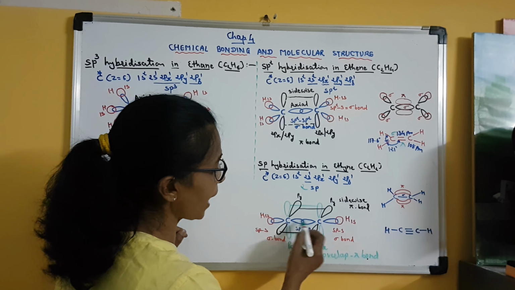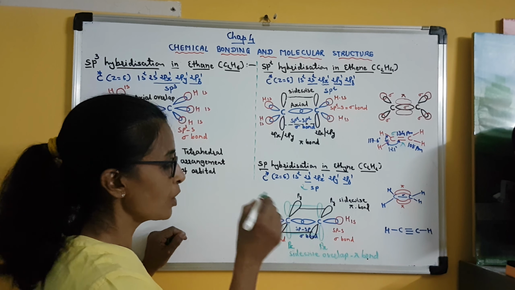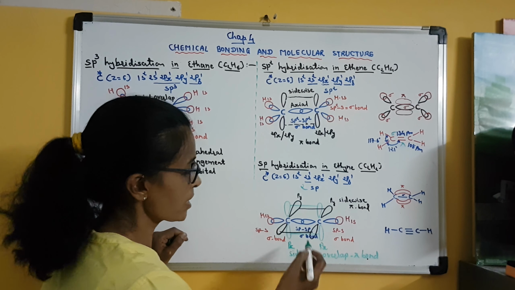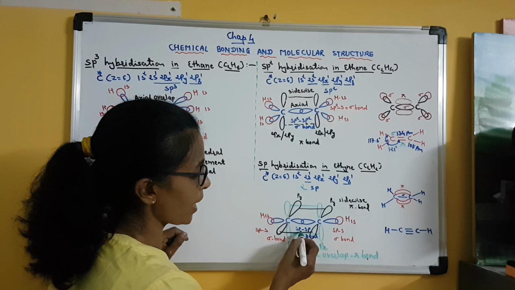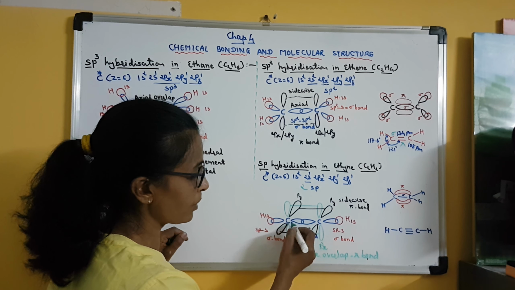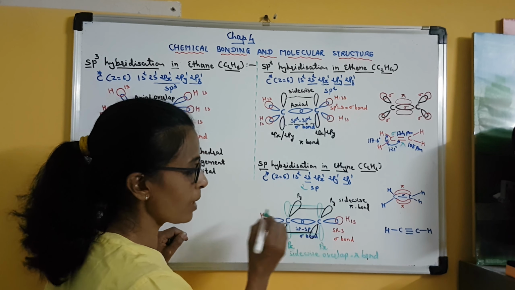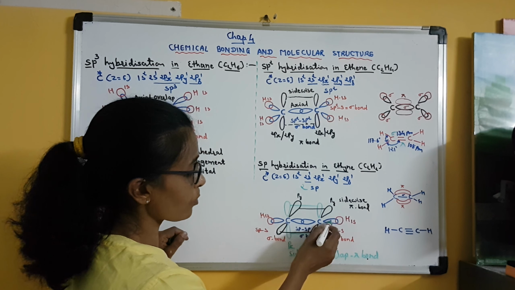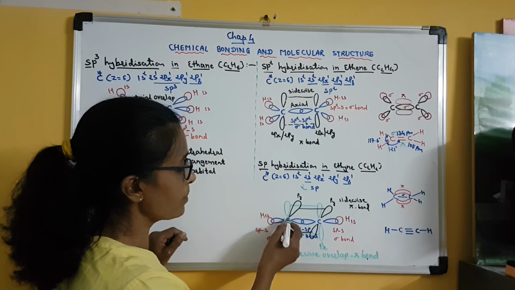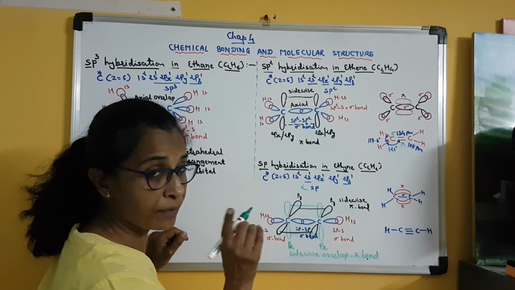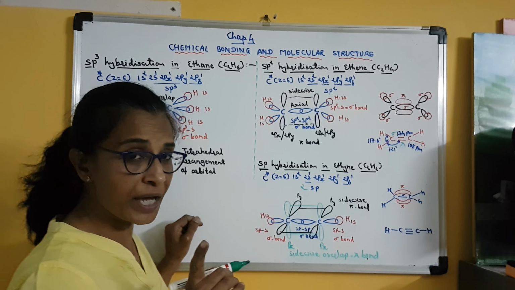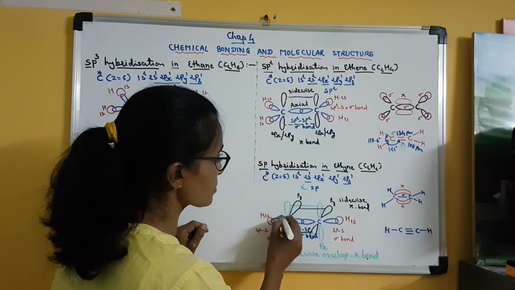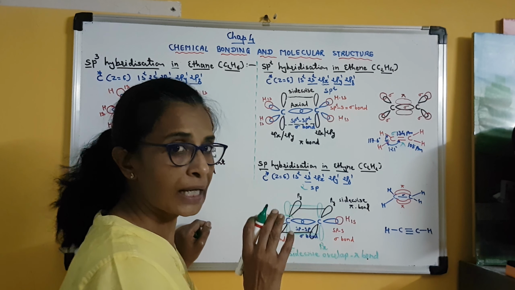Clear? So both the carbon atoms will utilize one of their two sp hybrid orbitals. So this is axial overlap, sp-sp axial overlap between the two carbon atoms. So a sigma bond is formed. Clear? And another sp orbital of both the carbon atoms will be at 180 degrees. We know that whenever there is sp hybridization, the bond angle is 180 degrees. Clear? So the structure is linear.